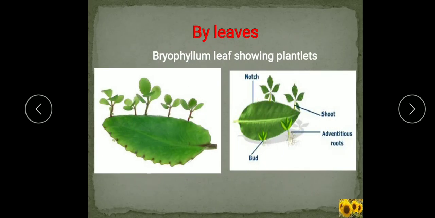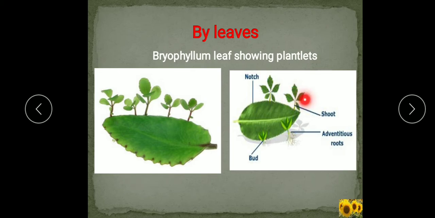Now, by leaves. In some plants like bryophyllum and kalanchoe, they produce adventitious buds at the margin of the leaf. You can see this is the margin of the leaf and it contains adventitious buds. Now, when the leaf falls on moist soil, these buds develop into small plantlets.